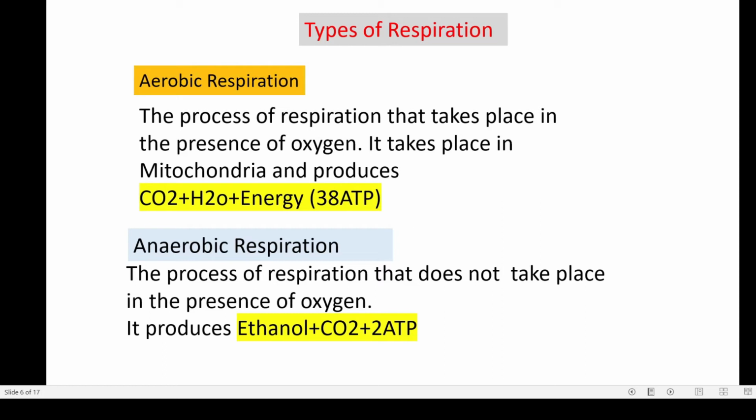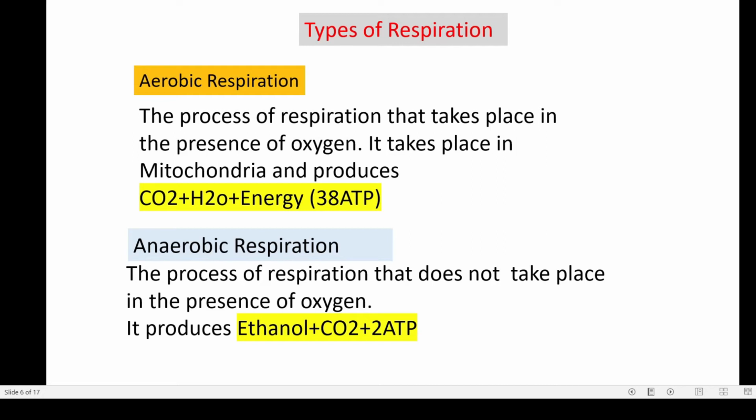Now what happens in case of aerobic respiration? This process takes place in presence of free oxygen, and it takes place within the mitochondria, and it produces carbon dioxide, water and energy in the form of 38 molecules of ATP. Now what is ATP? Adenosine triphosphate.